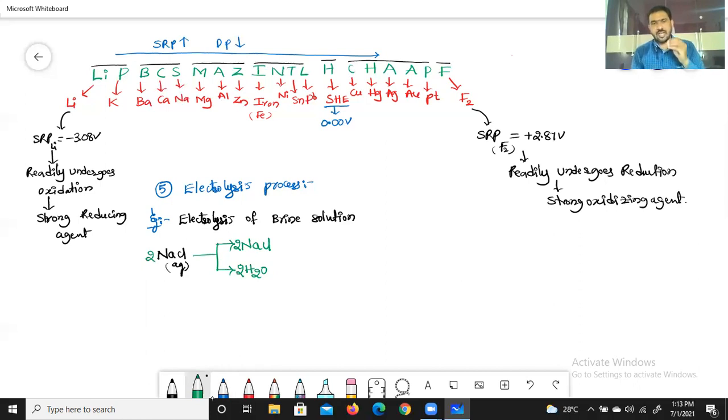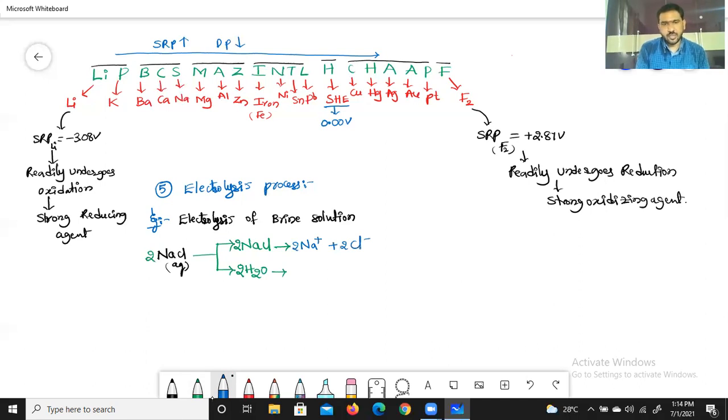Also remember, the electrolysis process involves 3 steps. One is ionization, the second is oxidation at the anode, and the third is reduction at the cathode. The first step of electrolysis is ionization. NaCl ionizes as Na+ and Cl-.